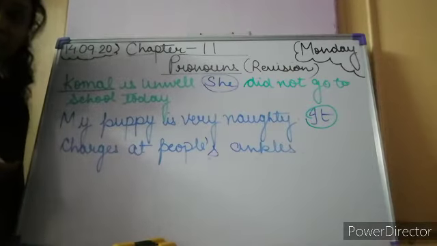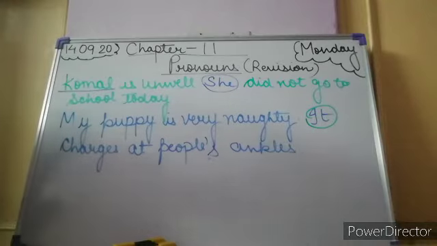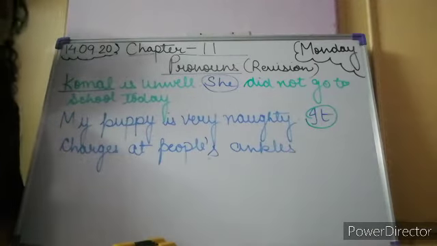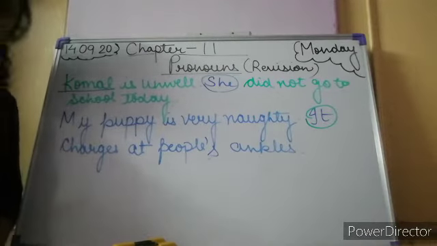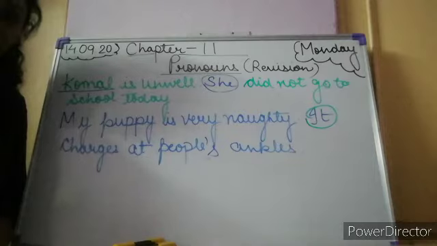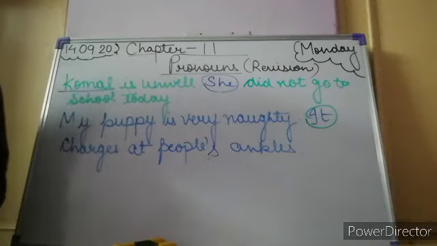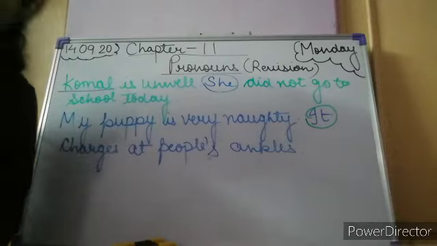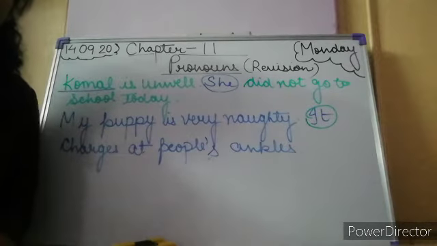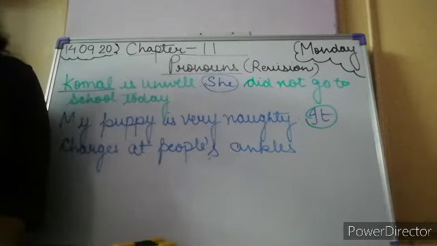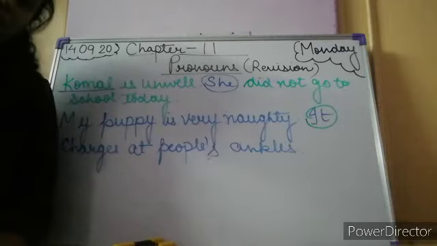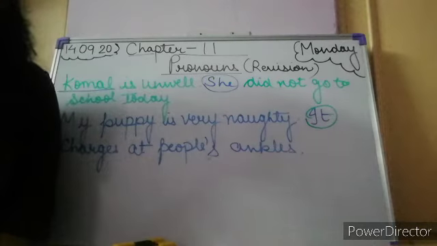Now children, we all know the words like I, we, you, he, she, they, me, us, him, her, them, etc. All these are pronouns, and these are actually personal pronouns because they stand for the names of people or things.